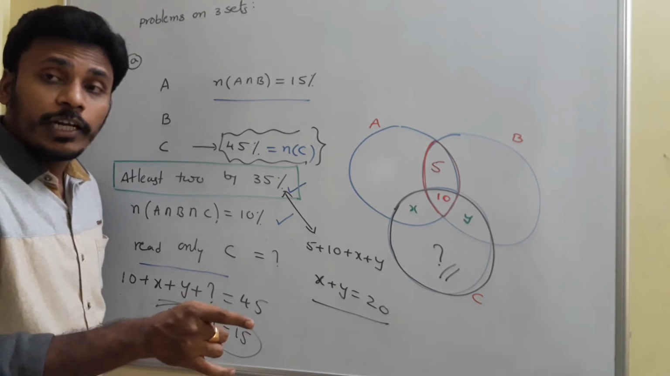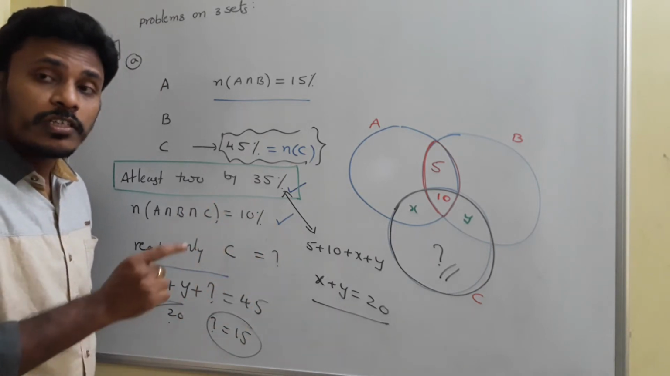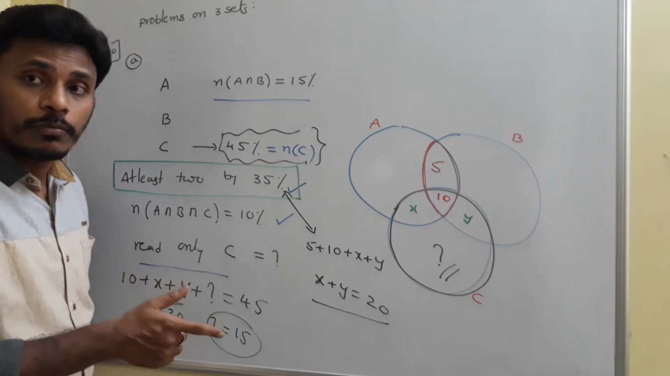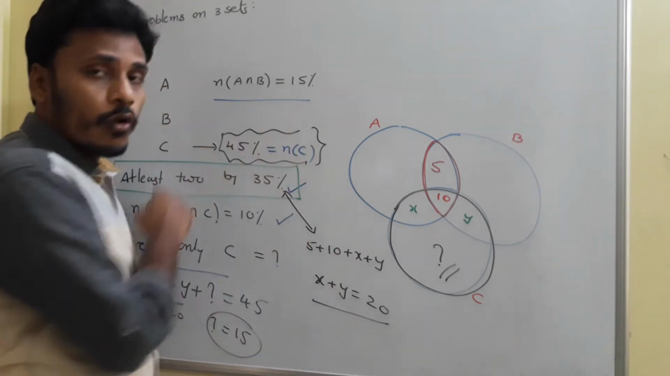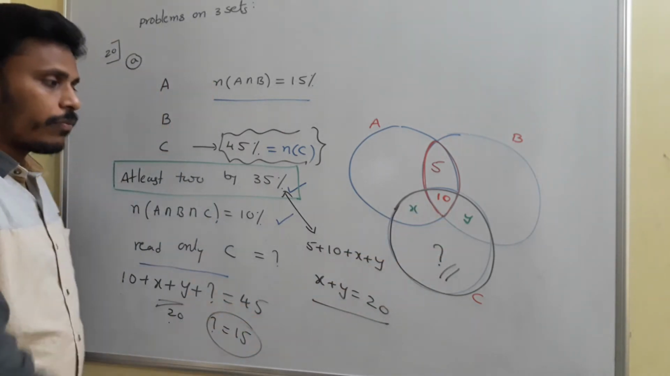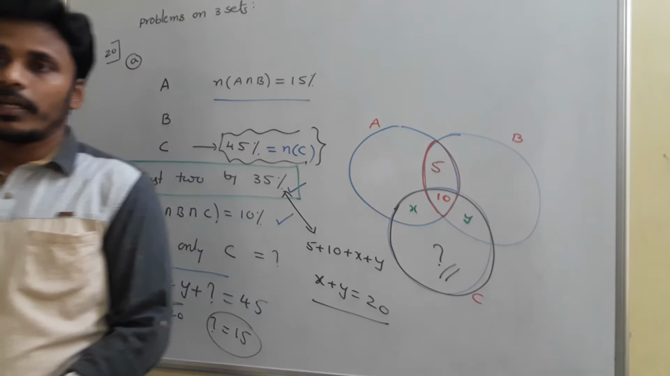At the end, we need to find that question mark value, which represents the number of persons who are reading only newspaper C, and for that use n of C as 45, add these 4 values, equalize it to 45, and from there the question mark value is 15. Okay, just have a look.